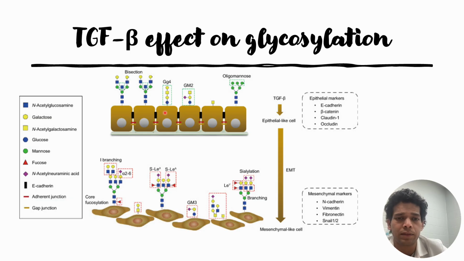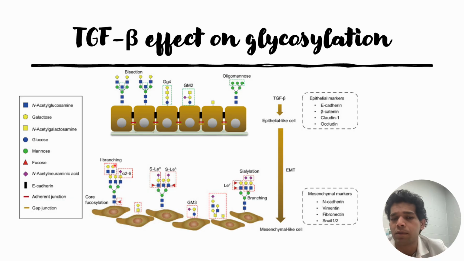In the mesenchymal conditions, the glycan structures vary, and at the same time the cell-cell interactions weaken, which also facilitates the cells to move from one place to another. The changes commonly found in mesenchymal-type cells are glycan structures with more branching, as can be seen here, and also alpha-2,6-sialic acid.